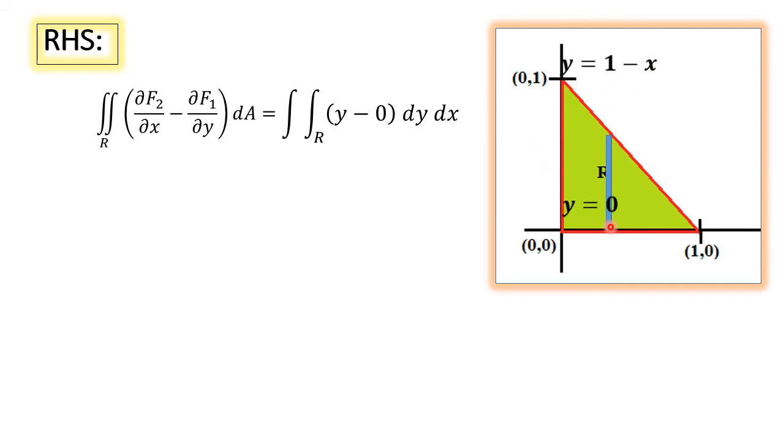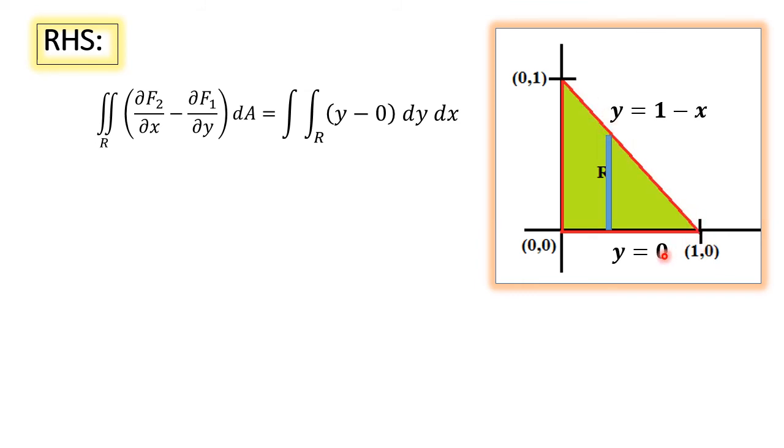Now we have to check the value of y at the bottommost end of the strip and the value of y at the topmost end of the strip. The value of y at the bottommost end of the strip is y equal to 0. The value of y at the topmost end of the strip is 1 minus x.